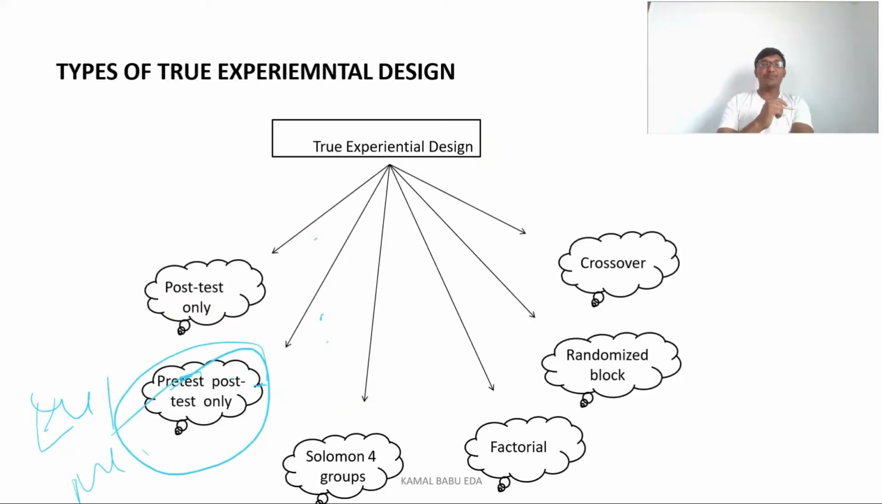Coming to the types of true experimental research design, we have mainly 6 types: post-test only, pre-test post-test design, Solomon 4 group design, factorial design, randomized block, and crossover. So we'll see what this post-test design is.